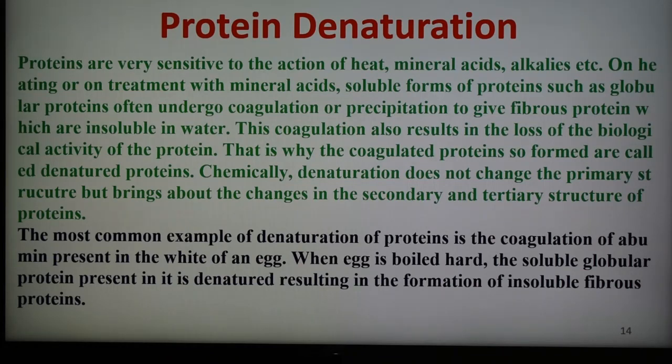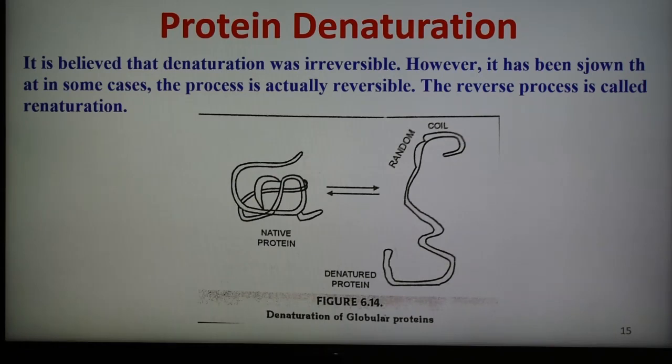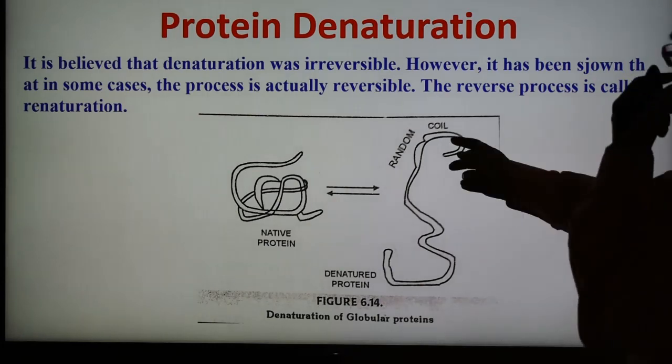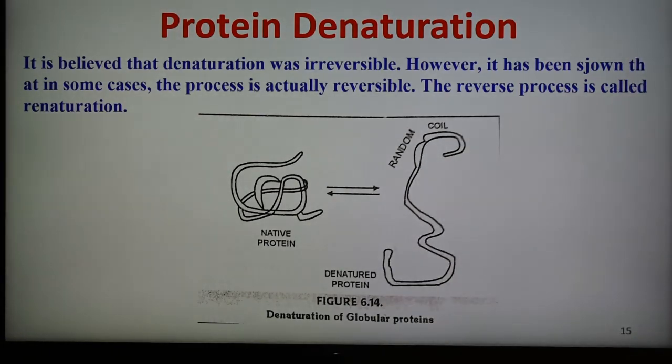So what is important here is denaturation, which is shown diagrammatically here. What is denaturation? This is the native protein, and this is the denatured protein. So it is shown in this way. This is the globular protein, like in the egg, which undergoes the action of heat and then shows this type of behavior. This is the native protein, and after denaturation, the denatured protein is shown in this way, random coil type. So native protein and denatured proteins are different, and these proteins are very sensitive to the action of heat, mineral acid and alkalis.